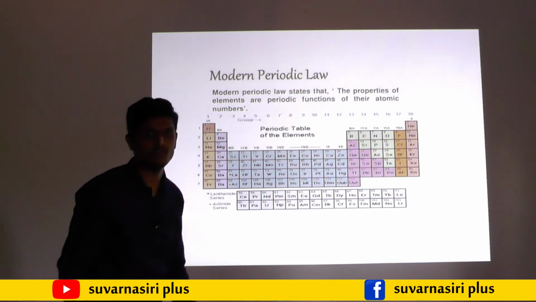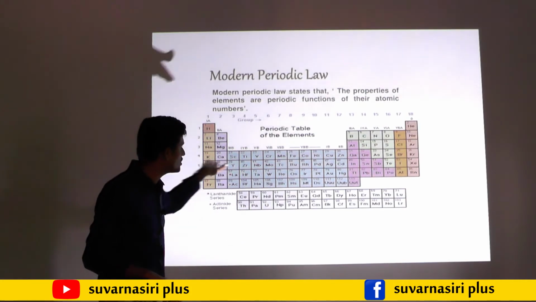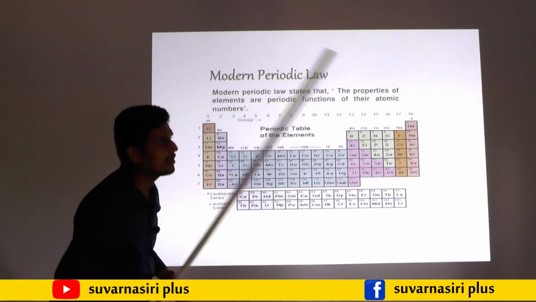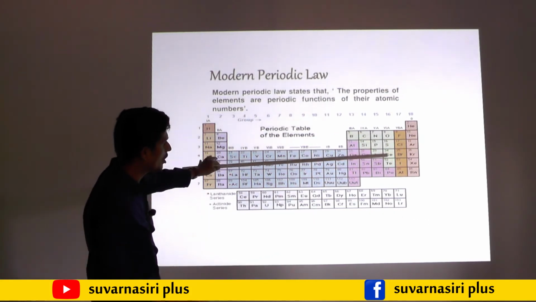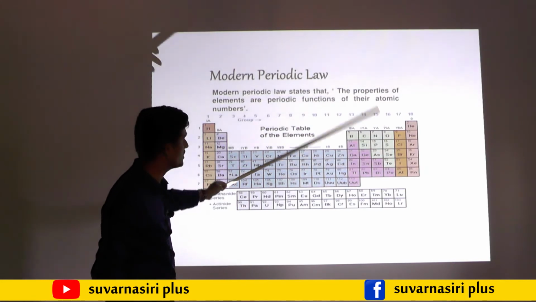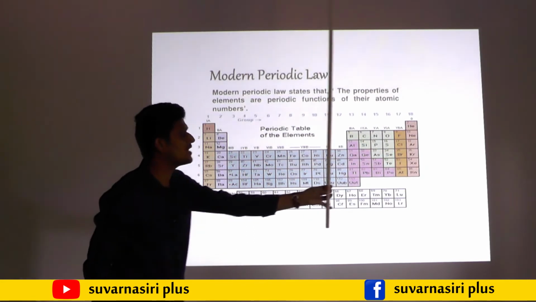If the question arises, periods are nothing but the horizontal rows. The horizontal rows are called periods. The horizontal rows like this are there, no? The horizontal rows are called periods. The vertical columns are called groups.